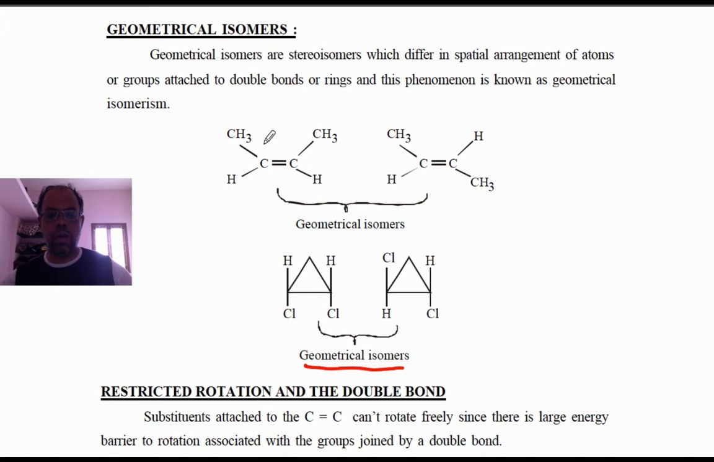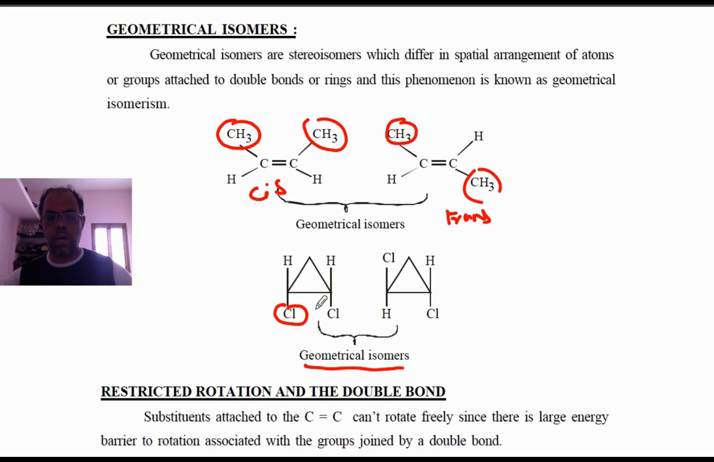So here you see the CH3 groups, both in the above plane, so it is called cis. And if they are in opposite planes, it is called trans. Here also, both the chlorines are in a below plane, so it is cis, and when one is above and another one is below, it is trans.